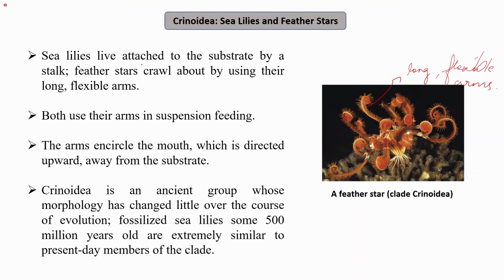Both sea lilies and feather stars use their arms in suspension feeding. The arms encircle around the mouth, which is diverted upward away from the substrate. Crinoidea is an ancient group whose morphology has changed little over the course of evolution. If I talk about 500 million years old fossils of Crinoidea, they are extremely similar to the present day members of this clade. So they have changed very little during the course of evolution.